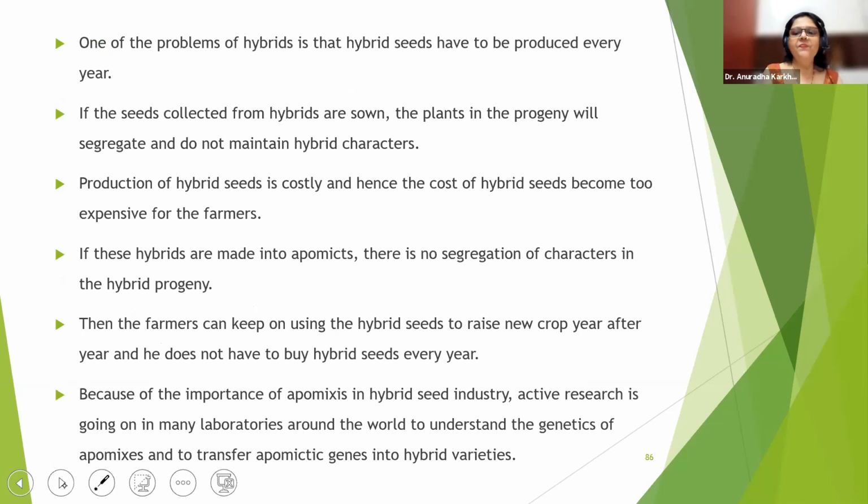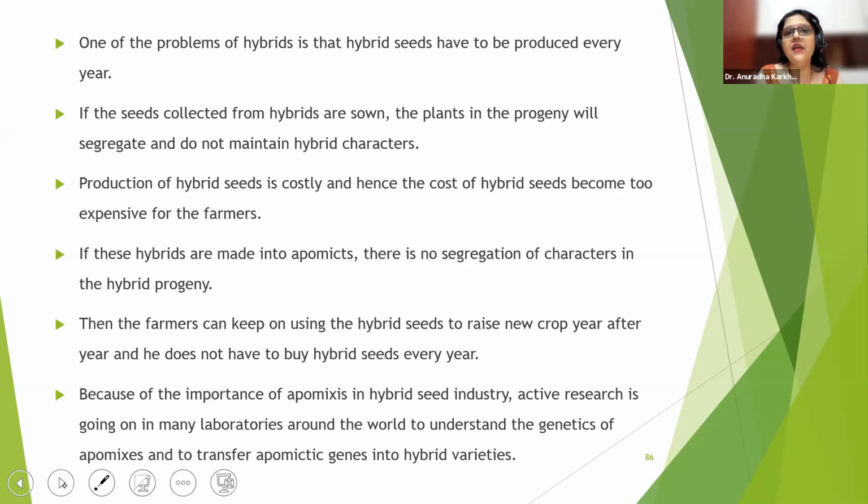This happens in nature. One of the problems of hybrids is that hybrid seeds have to be produced every year. If the seeds collected from hybrids are sown, the plant and the progeny will segregate and do not maintain hybrid characters. During meiosis, we know one set of chromosomes will go into one gamete, another into another gamete. So they are going to segregate. So the hybrid characteristics cannot be maintained, right? Production of hybrid seeds is costly, and hence the cost of hybrid seeds becomes too expensive for the farmers.